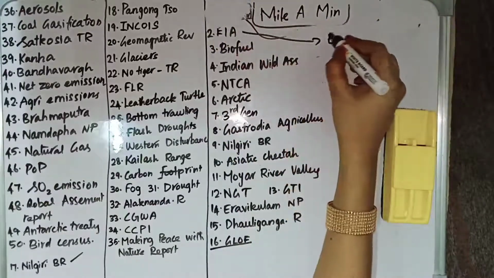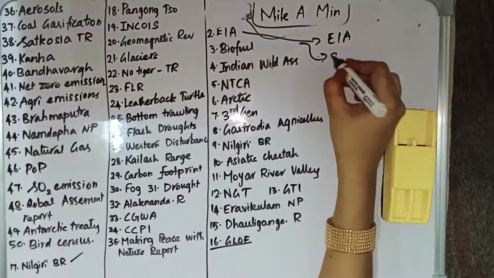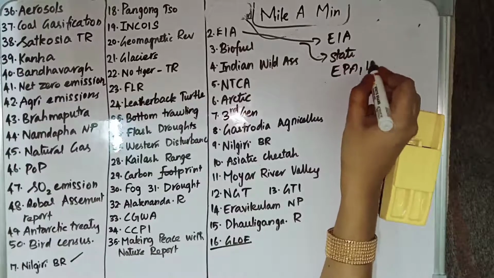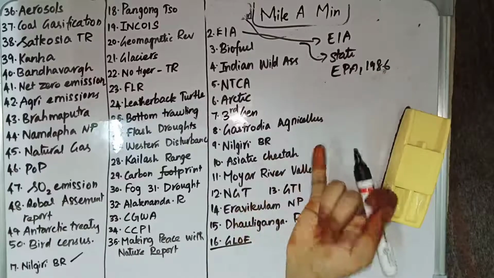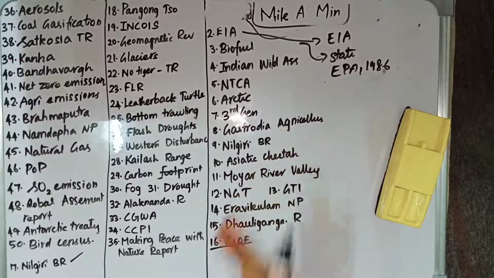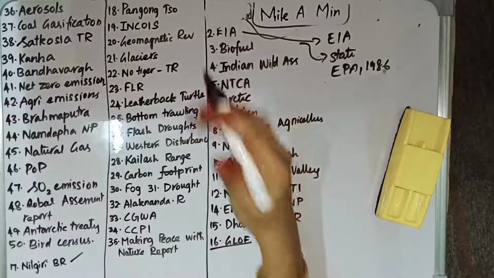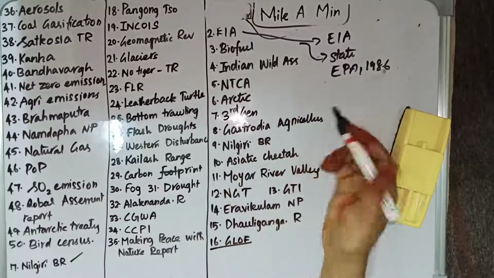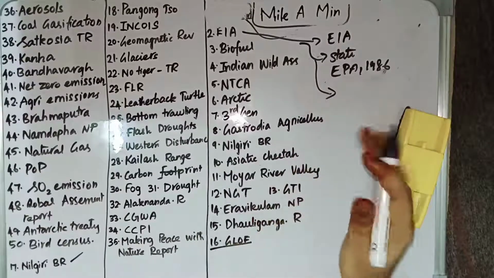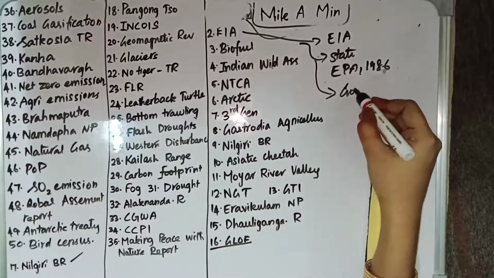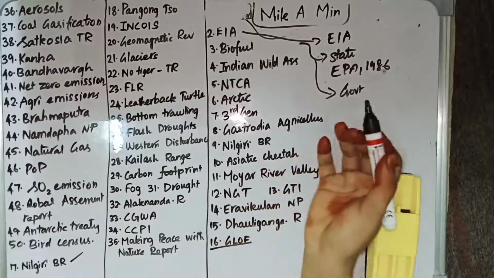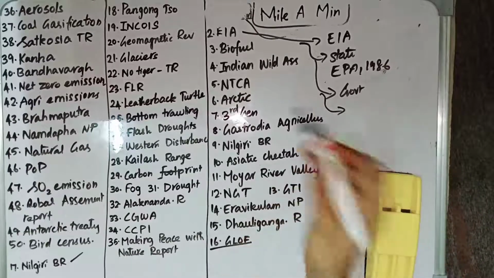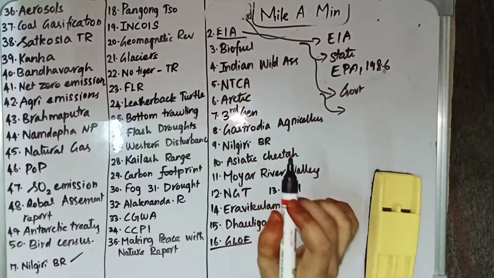EIA stands for Environmental Impact Assessment. It is a statutory backed process under the Environmental Protection Act 1986, and it identifies the environmental, economic and social impacts of a project prior to its implementation. It gives the conclusion report to the government, and the government can decide whether to give clearance to that particular project or not, and it also suggests measures to minimize the impacts.